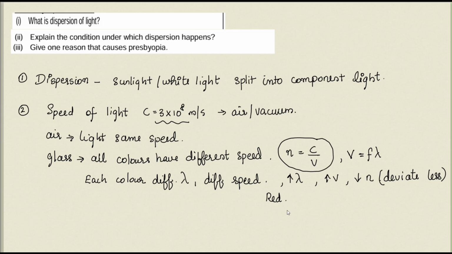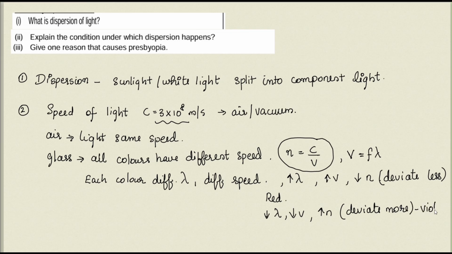Okay. But those colors with less wavelength, they will have less speed or velocity, and therefore we can say they have more refractive index. They experience more resistive force when they propagate in that particular medium. That's why they will deviate more. For example, violet color, you remember?